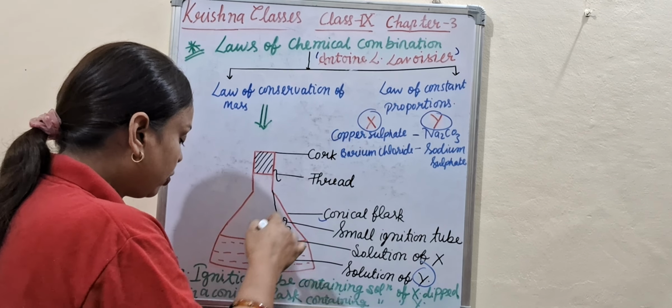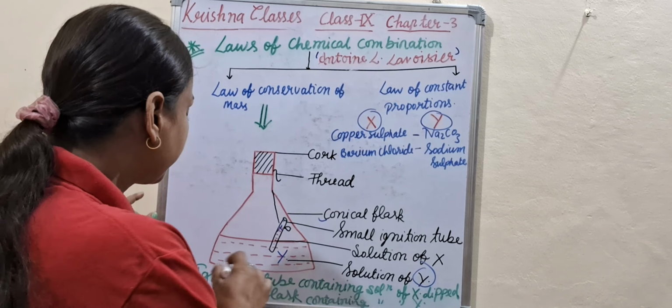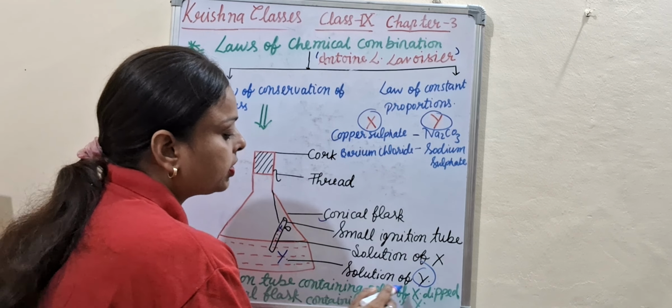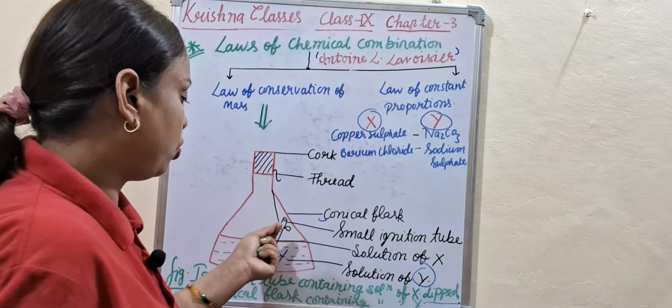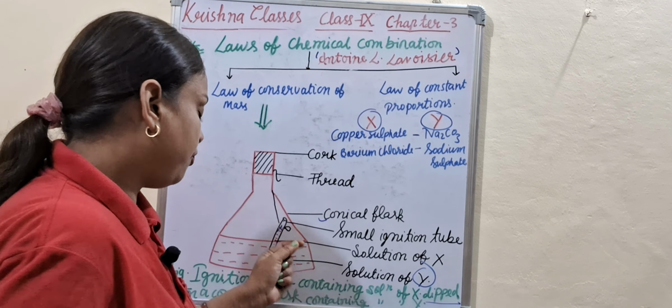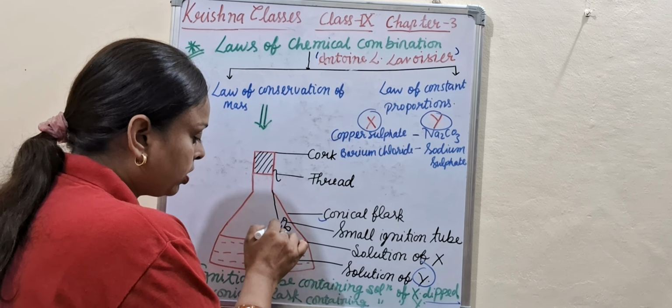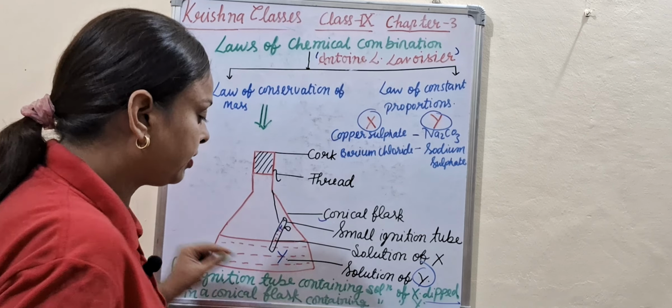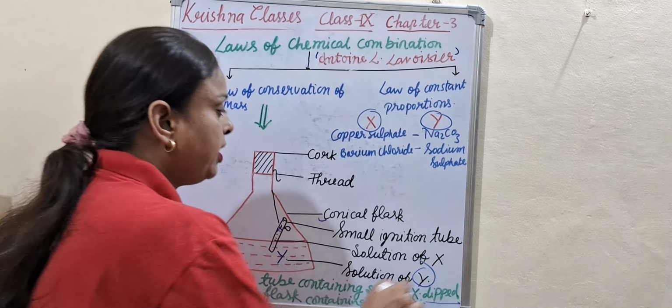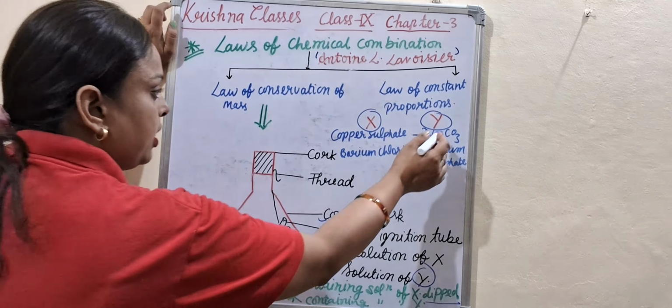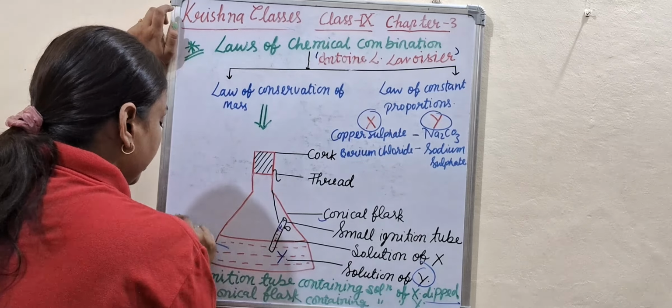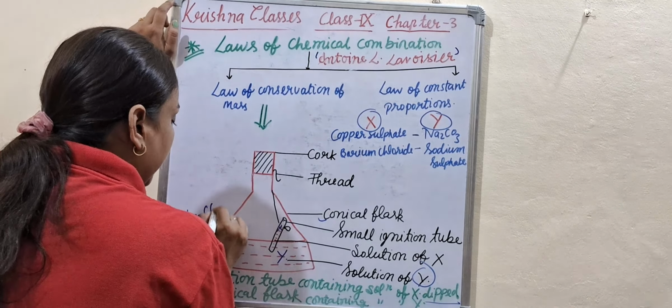This figure shows the ignition tube containing solution of X dipped in a conical flask containing solution of Y. You can take Y as Na2CO3, sodium carbonate.